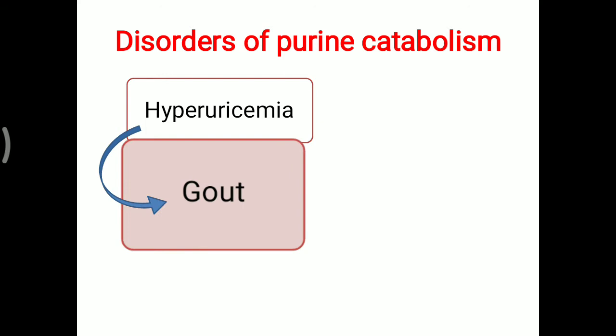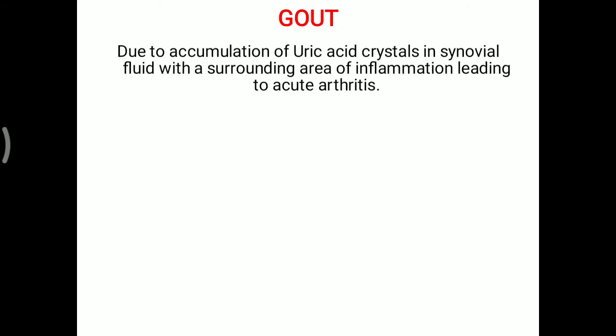It occurs when the uric acid level is more than 6 milligram per deciliter for the female, and more than 7 milligram per deciliter for the male. Gout is due to the accumulation of uric acid crystals in synovial fluid, which leads to inflammation in the joint and creates acute arthritis.